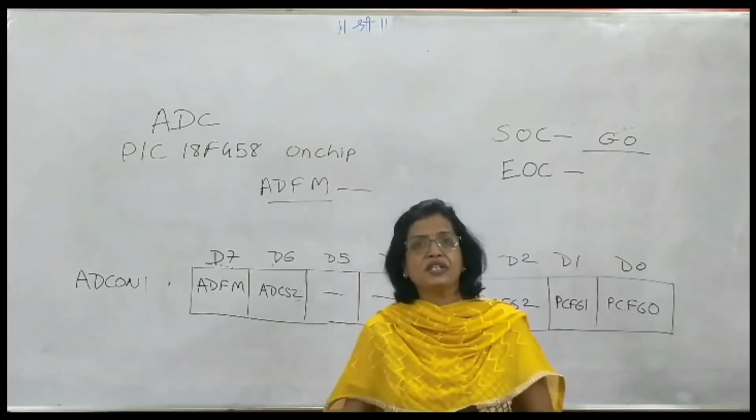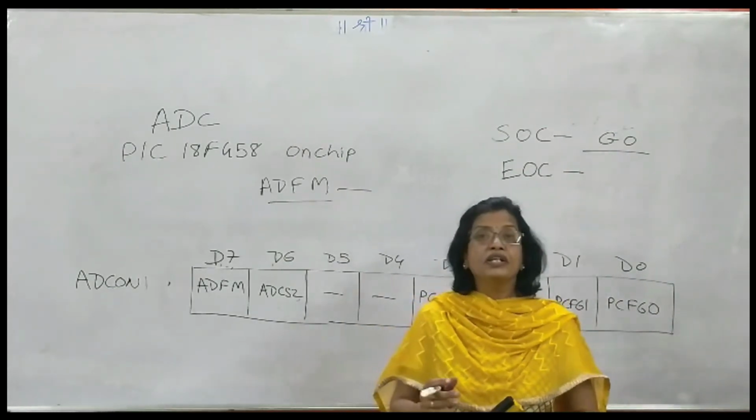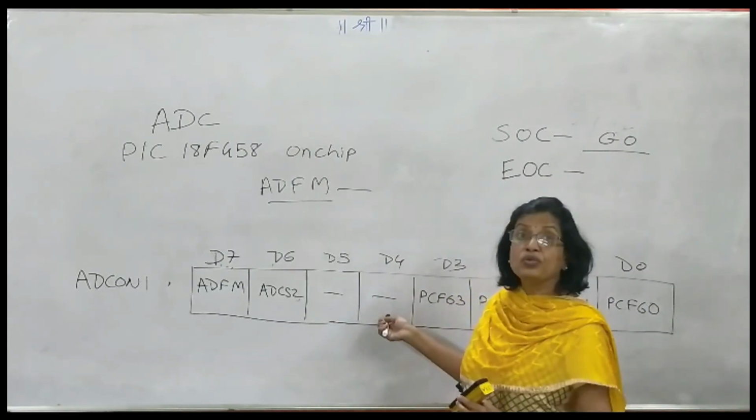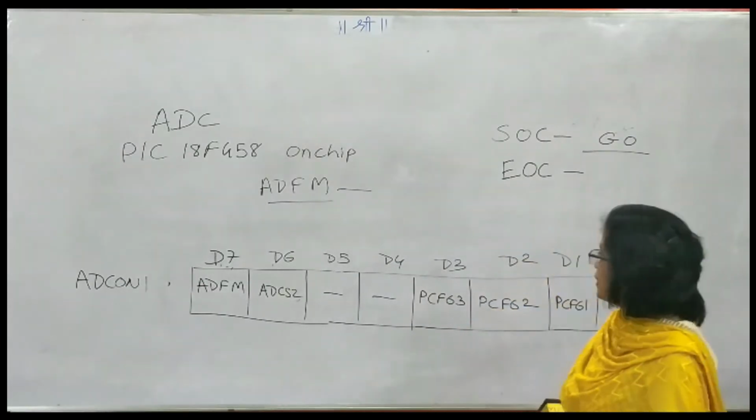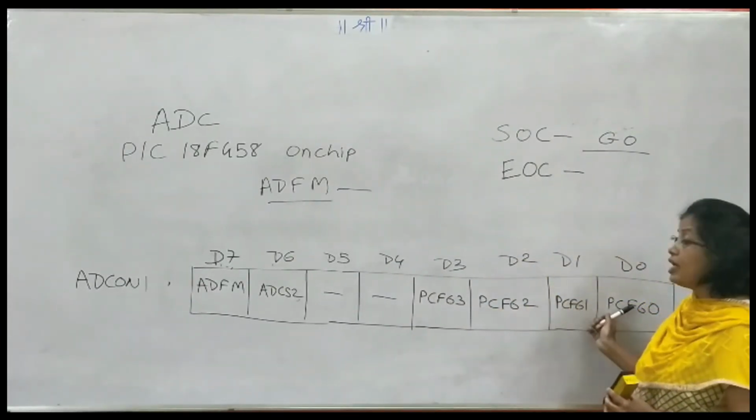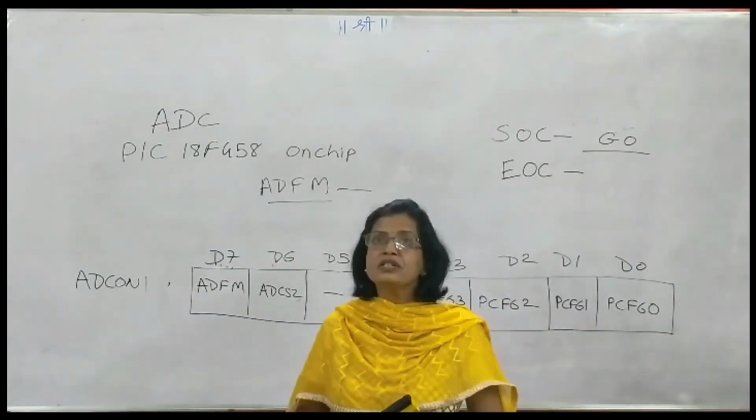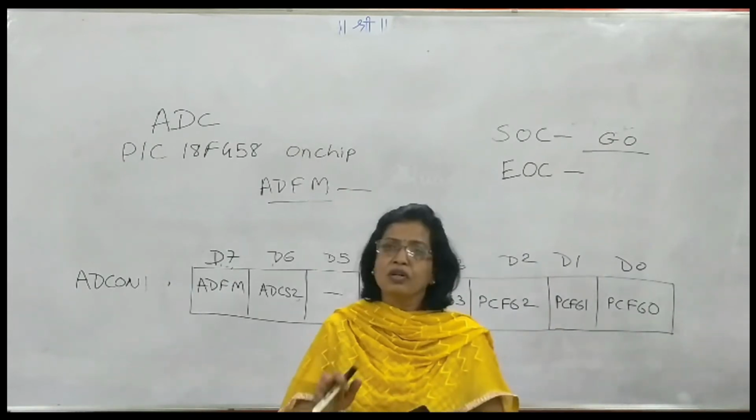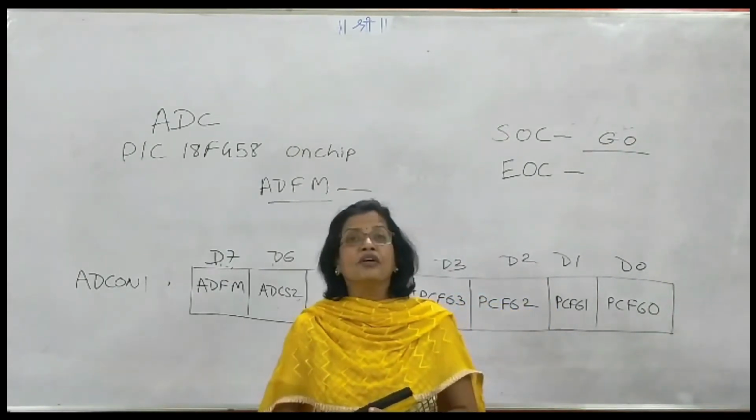ADCS2, just now we have seen, along with ADCS1 and ADCS0 will decide the conversion time. The remaining 2 bits are not used in this particular family of microcontroller, and the last 4 bits, that is PCFG3 to PCFG0, are configuration bits. Those configuration bits decide how the 8 analog input channels are used, whether they are used as analog inputs or digital inputs, and V reference.